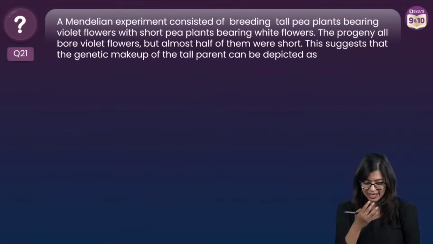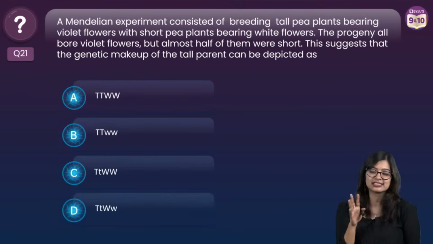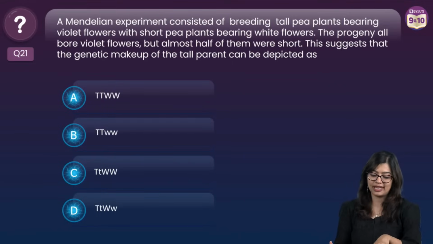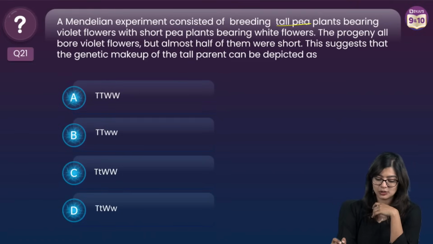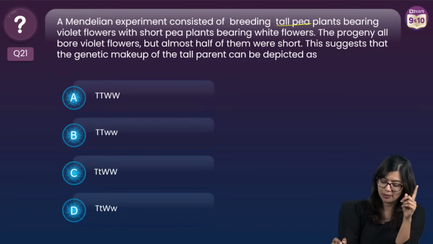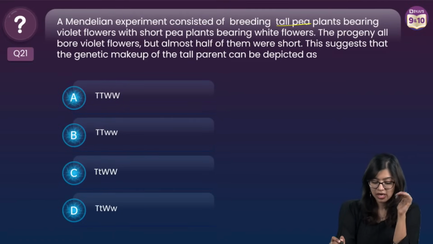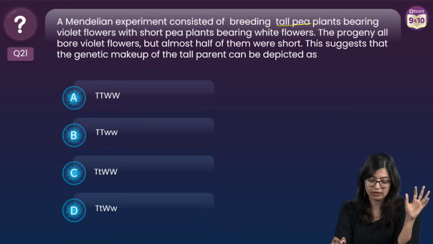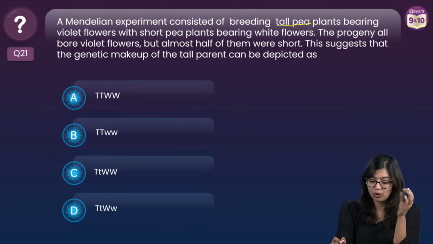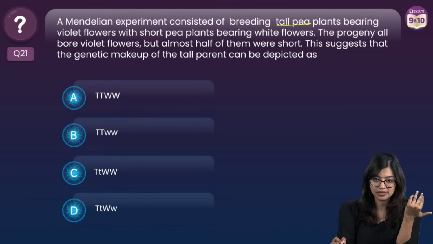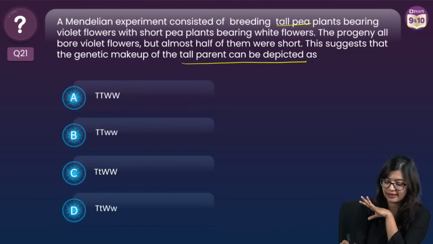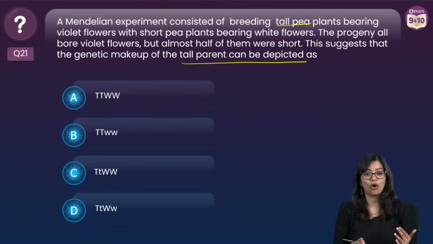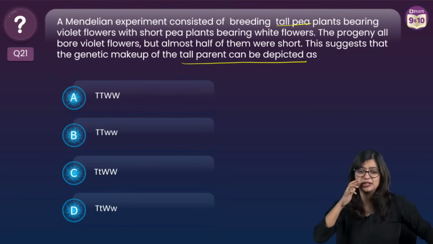Now I have one more question. I think this is an NCERT question. So we have a Mendelian experiment which consisted of breeding tall pea plants bearing violet flowers with short pea plants bearing white flowers. The progeny all bore violet flowers, but almost half of them were short. This suggests that the genetic makeup of the tall parent can be depicted as what? What is the answer to this?